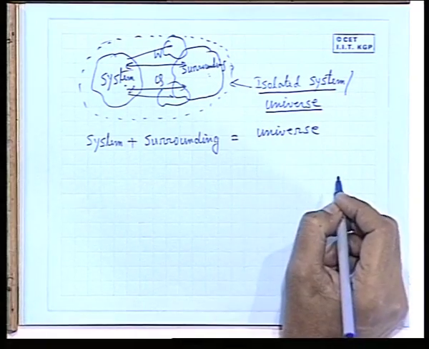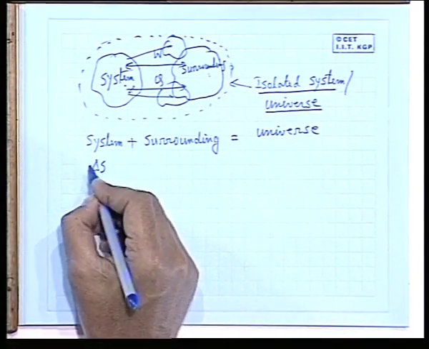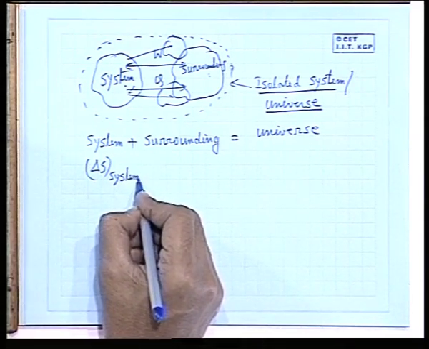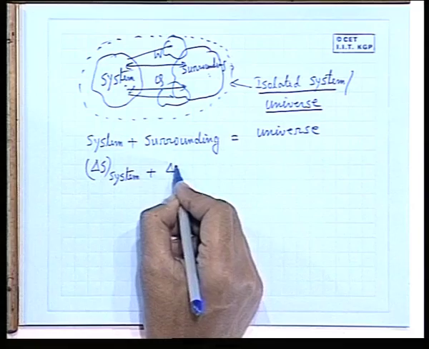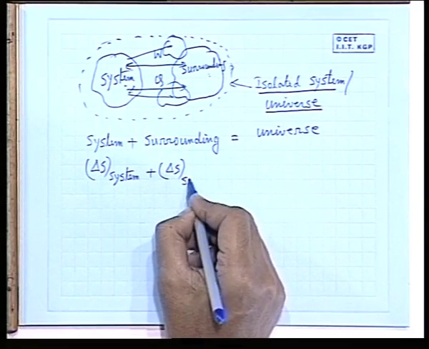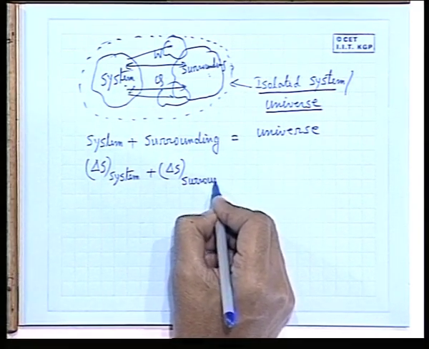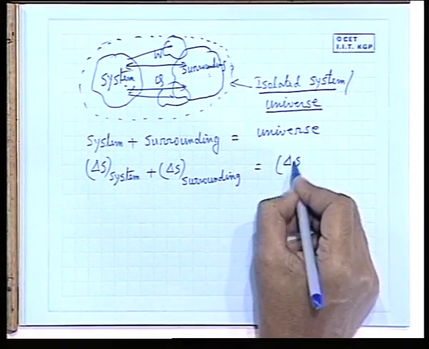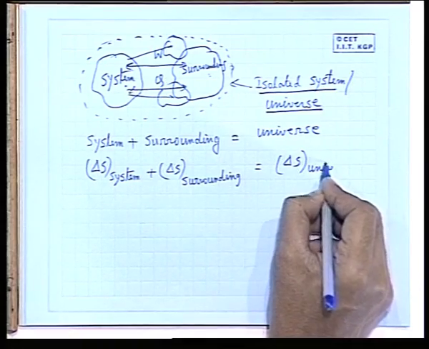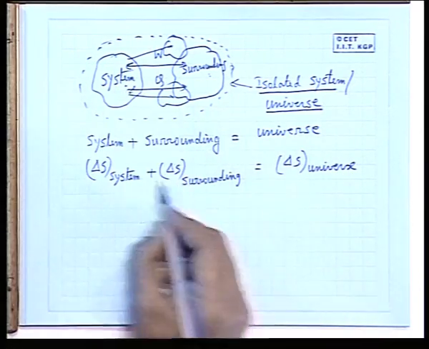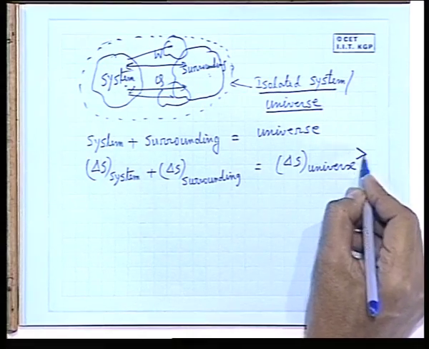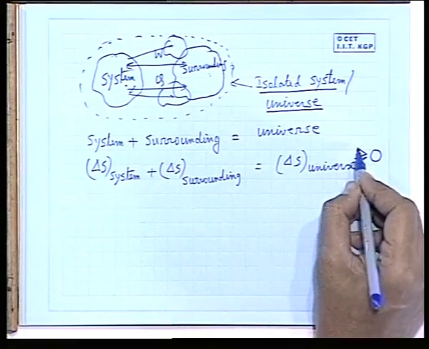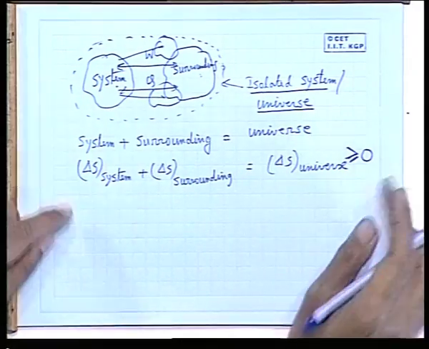Therefore, delta S, that is the change of entropy of the system, plus delta S of the surrounding, becomes delta S of the universe or the isolated system. And just now we have seen that this is greater than 0, or is equal to 0. This takes care of both the things, that means the reversible and irreversible interaction.